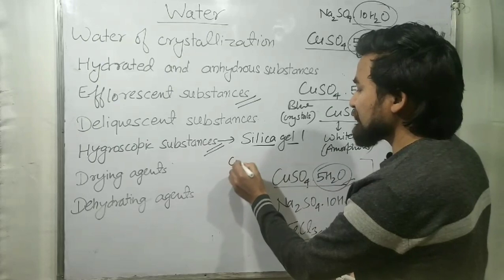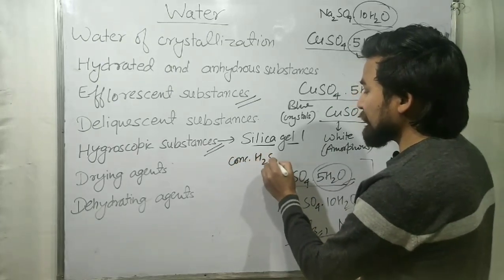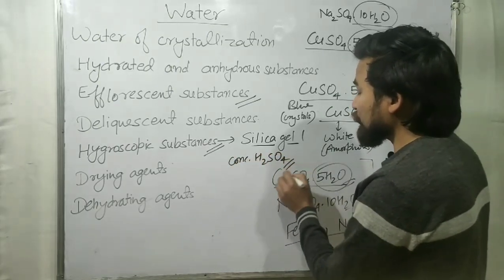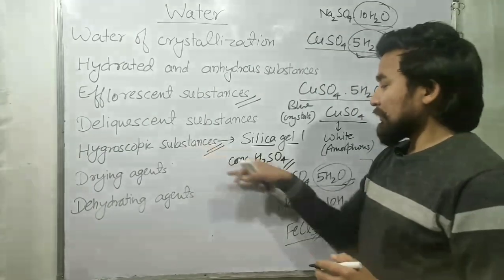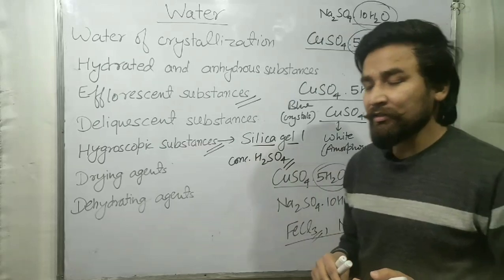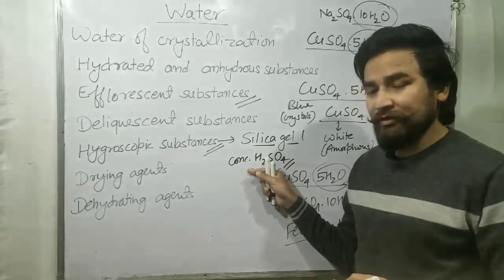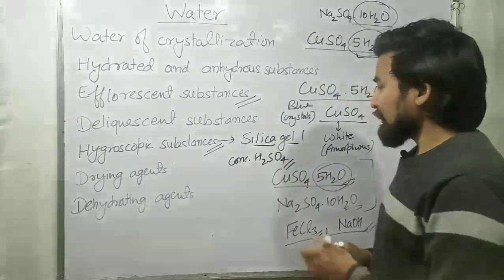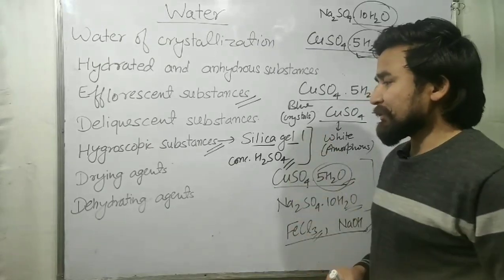Similarly, we have concentrated H2SO4. It is also a hygroscopic substance. It is a liquid, and silica gel is a solid. So it does not change its state but absorbs the moisture from the atmosphere. So these are the hygroscopic substances.